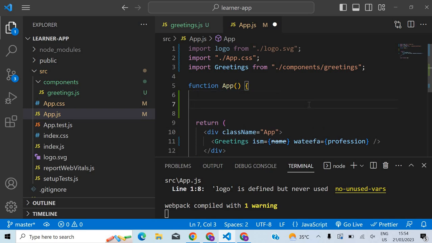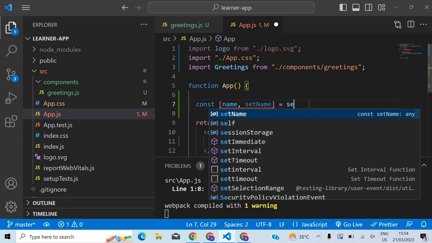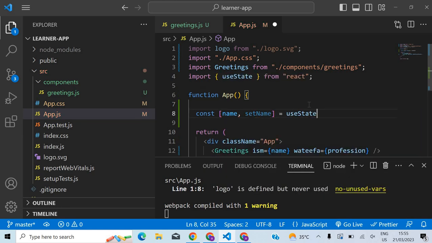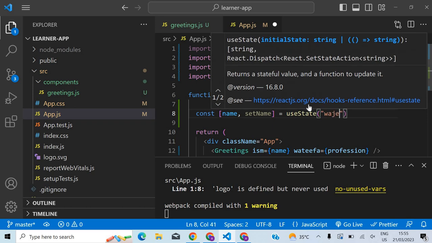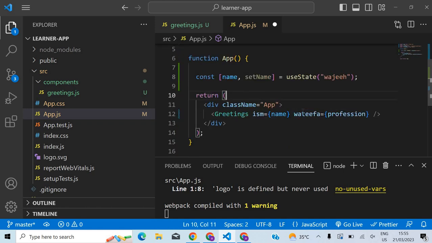If I want to show this, I want to use useState as well. So name, setName. By the way, don't worry about this name and setName as of now. Don't worry about this useState now, how it works. Just remember this.